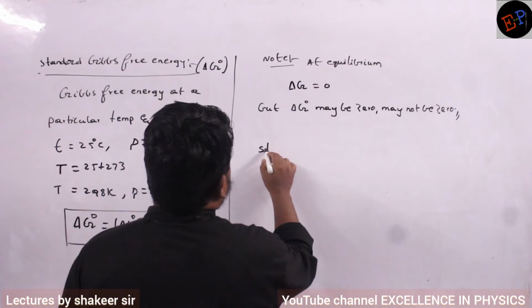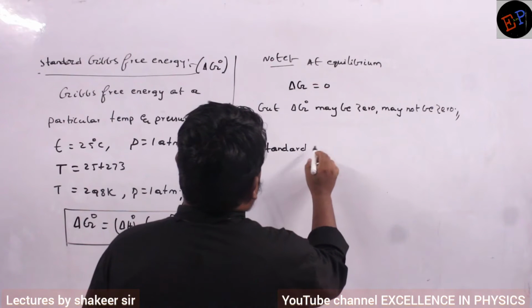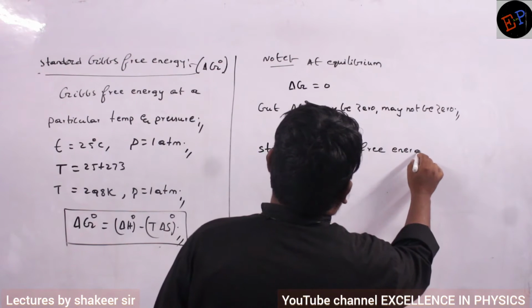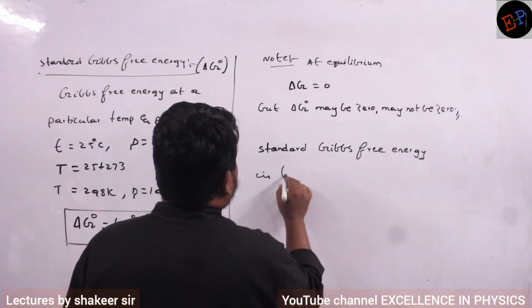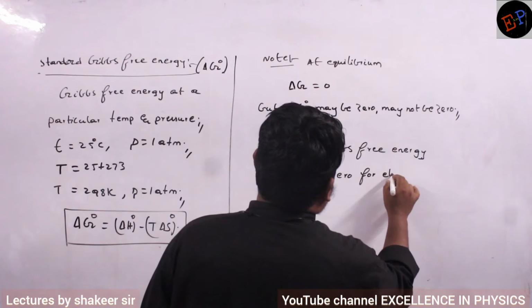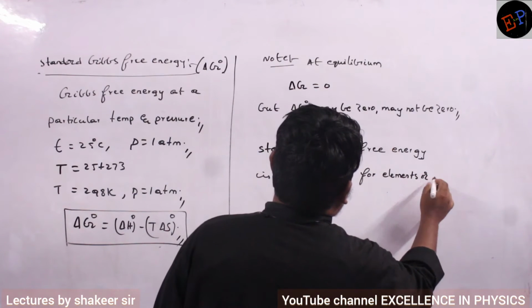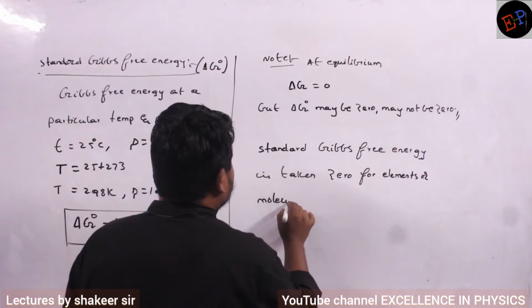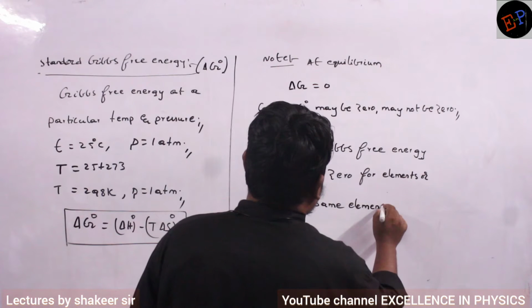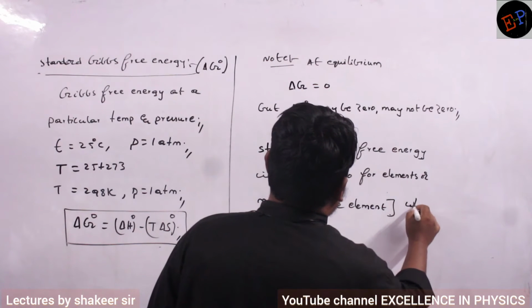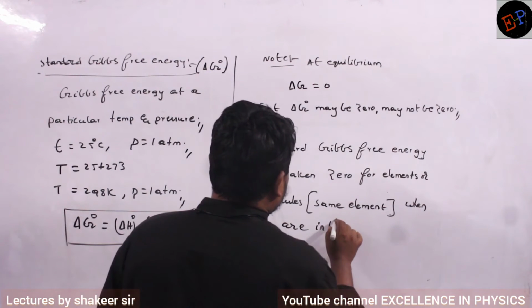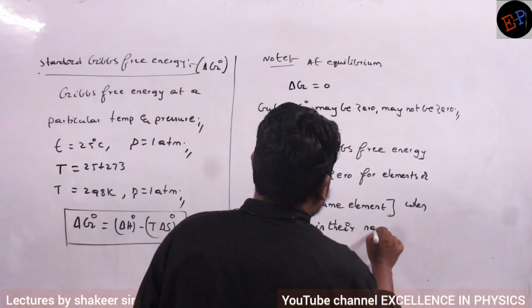So standard Gibbs free energy is taken 0 for elements or molecules when they are in their natural form.